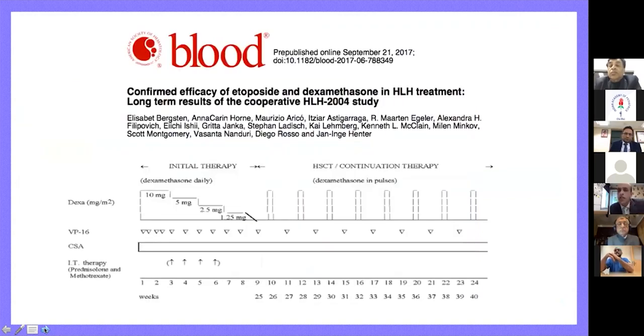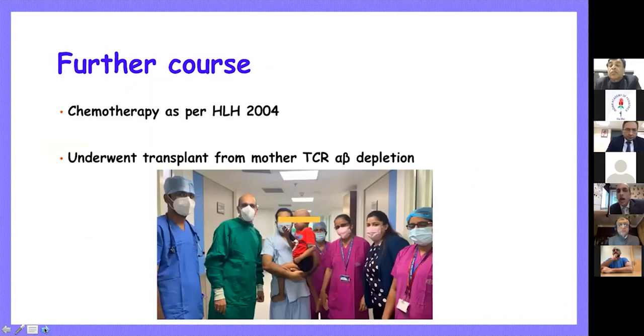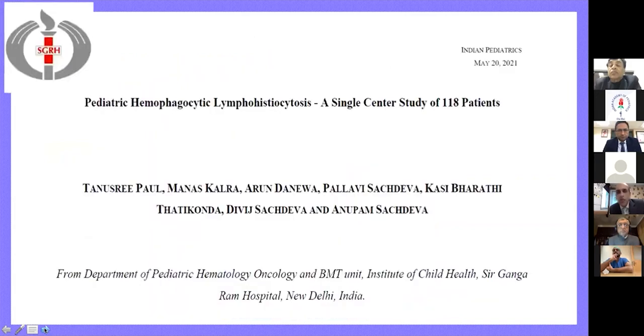So all primary HLHs and refractory HLHs will require chemotherapy as per the HLH study, managed best by a pediatric hematology or oncology unit. And this child underwent a transplant, post the COVID peak and when we could control the HLH, a haploidentical transplant from the mother with TCR alpha beta depletion, and is doing very well post-transplant.